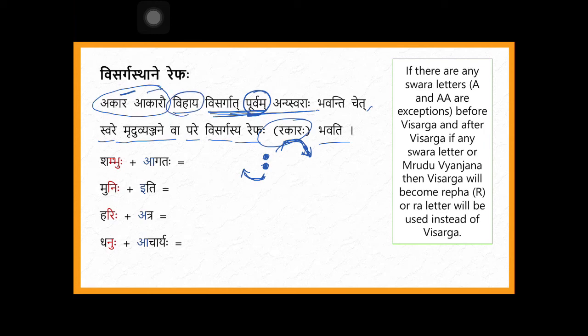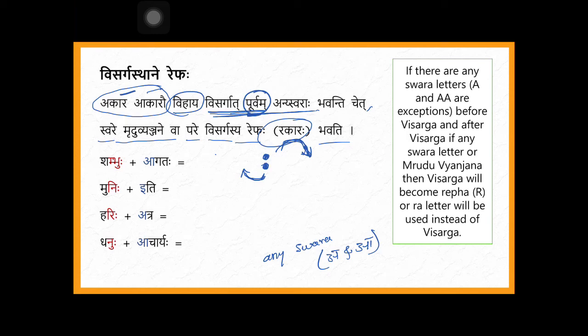Vihaya, a and aa should not be there. Without these both letters, any swara can be there. I will write here: any swara letter apart from a and aa.